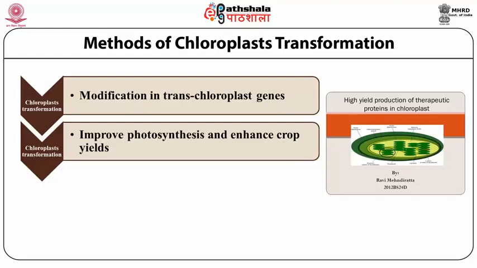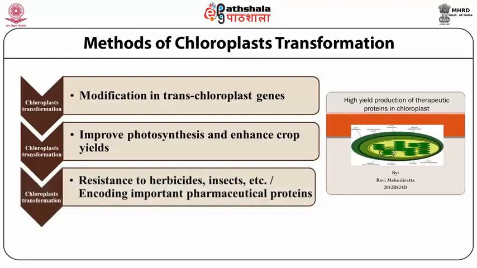This shows resistance to herbicide, insects, and is also helpful in encoding important pharmaceutical proteins. The advantages of chloroplastic transformation are: this method is better able to express bacterial genes than the nuclear genome.